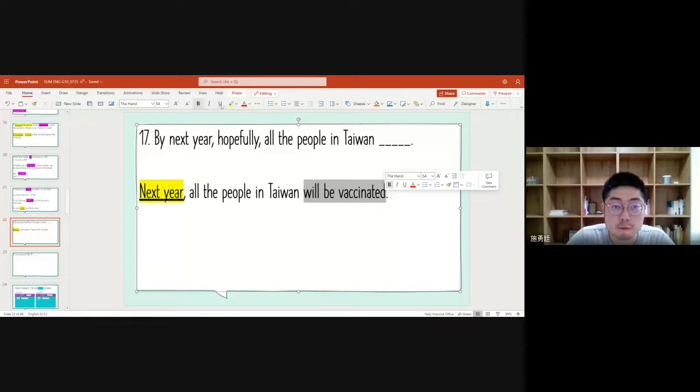Okay, we use a future tense here. But here we use the word by next year. So which means we are talking about something that should be done before the time point of the next year.